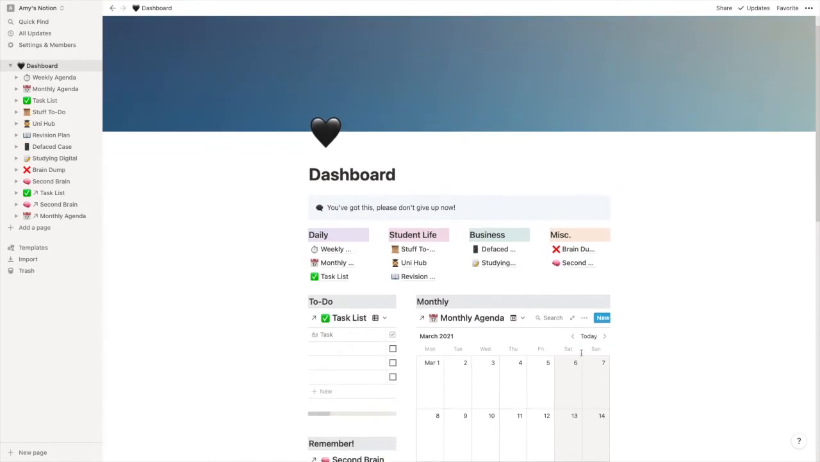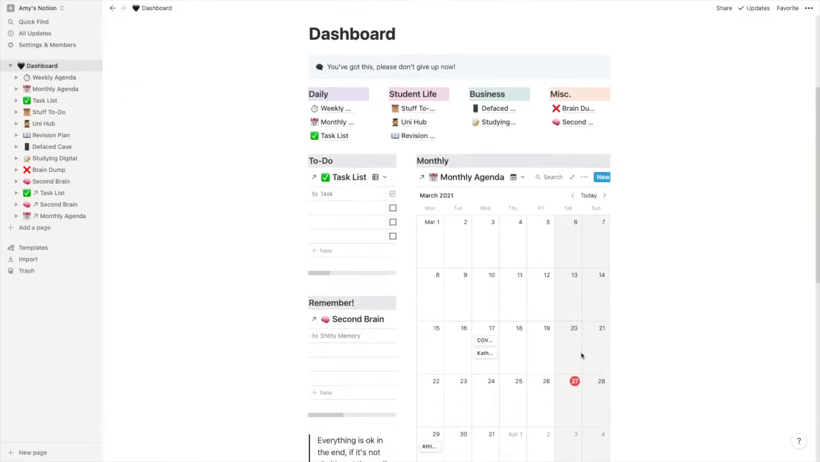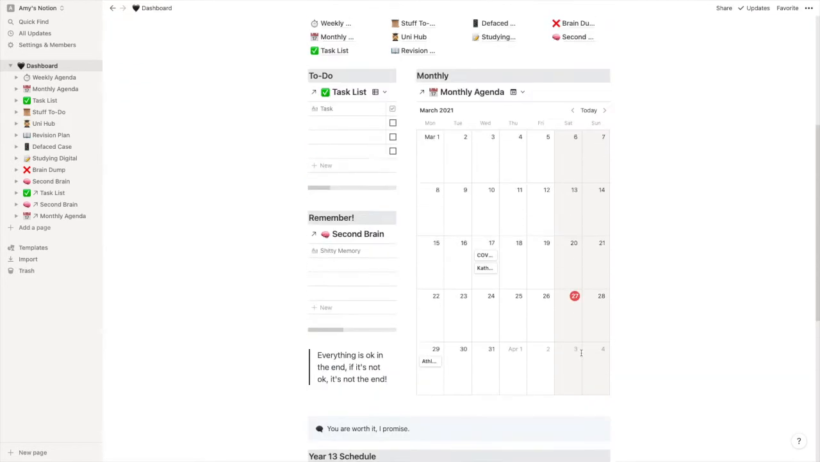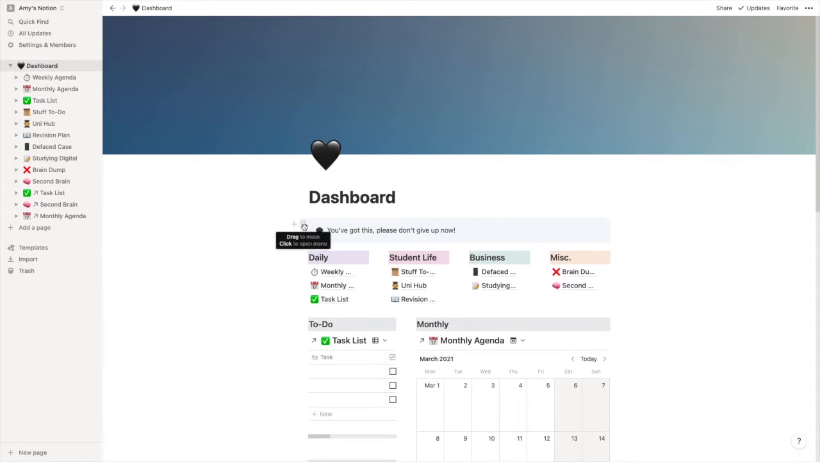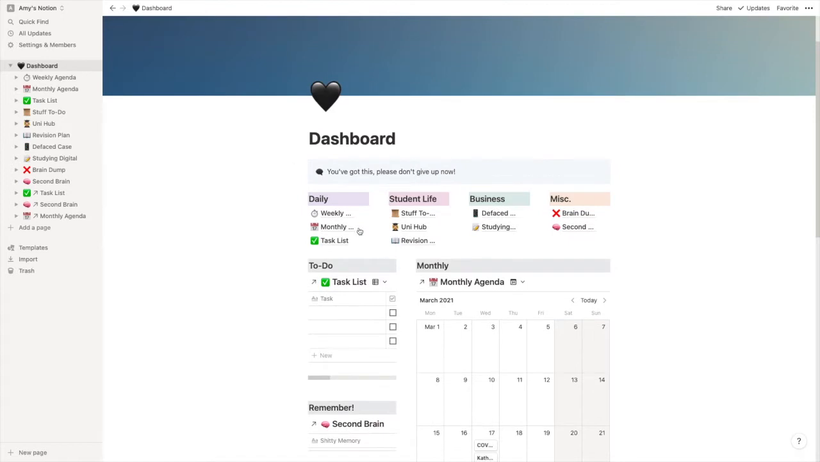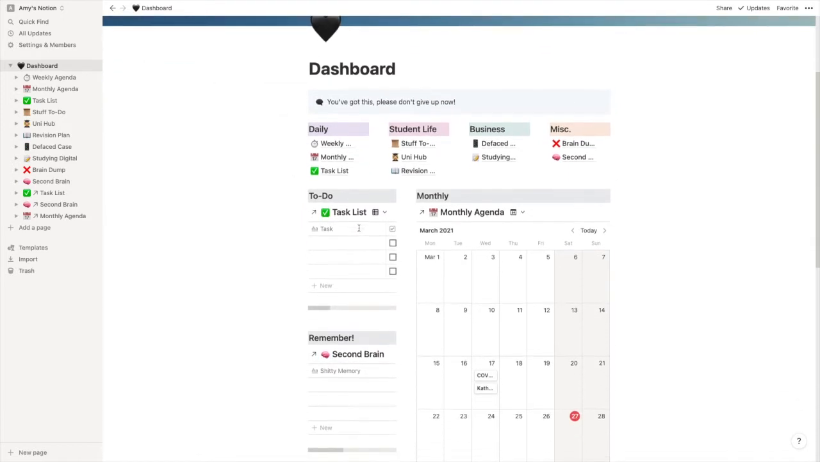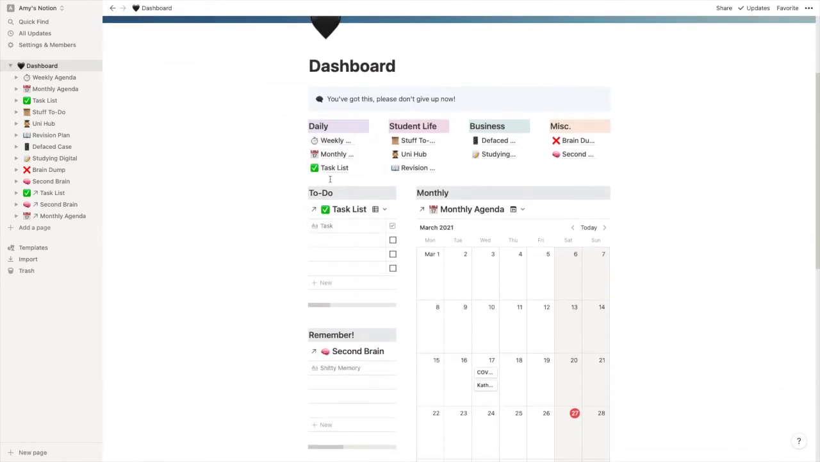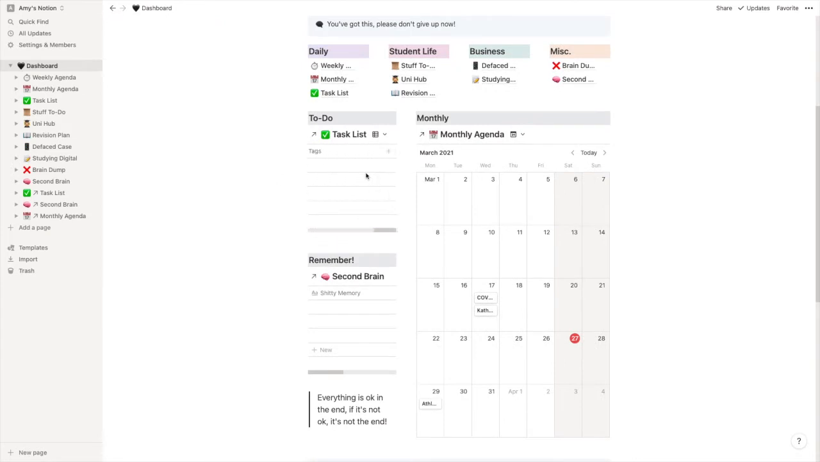Okay, let's get into the video. So this is my dashboard. Up the top we have a little callout that says you've got this, please don't give up now. A little bit of inspiration. And we've got my daily pages, my student pages, my business pages, and just my random pages. And here we have to-do lists, which is a linked database to my task list. But obviously there's nothing there now as I'm in the process of getting everything planned for my exams.